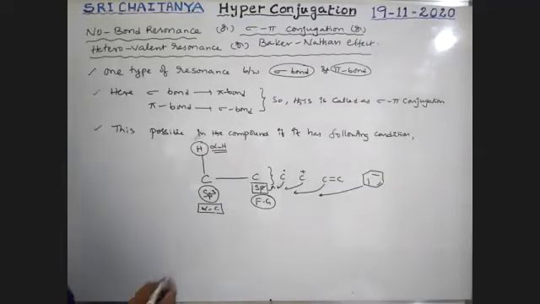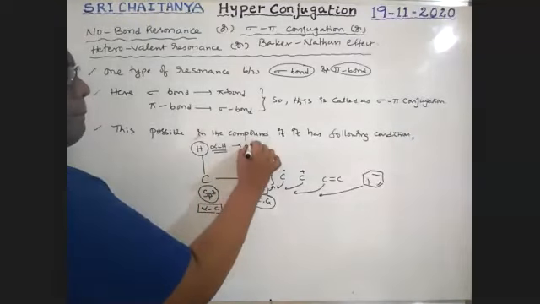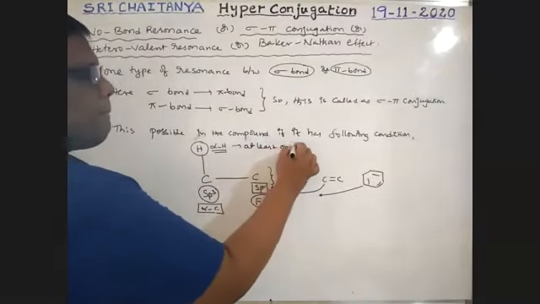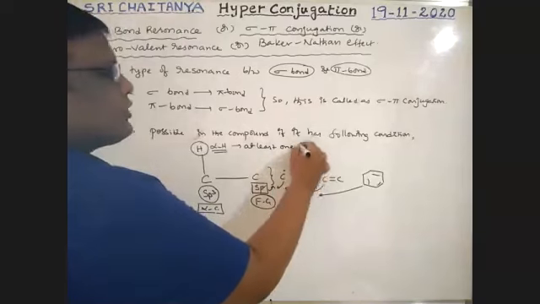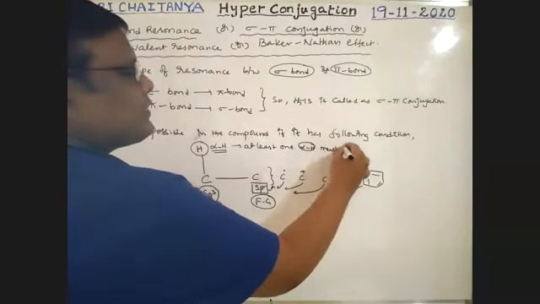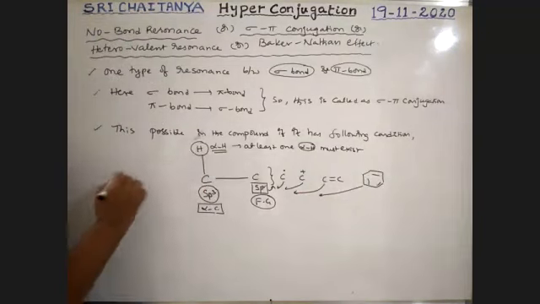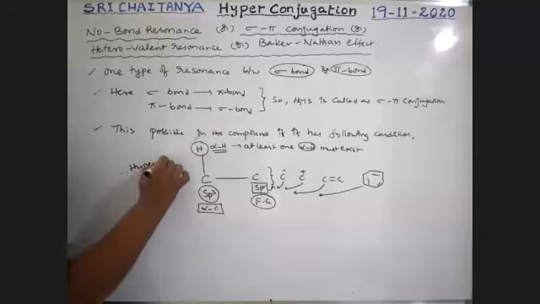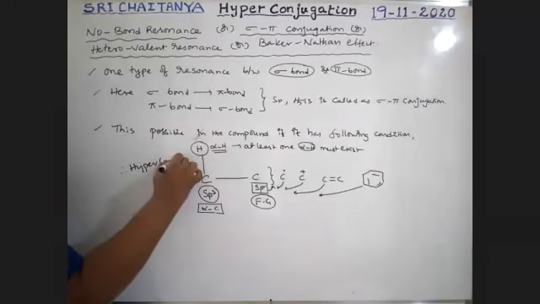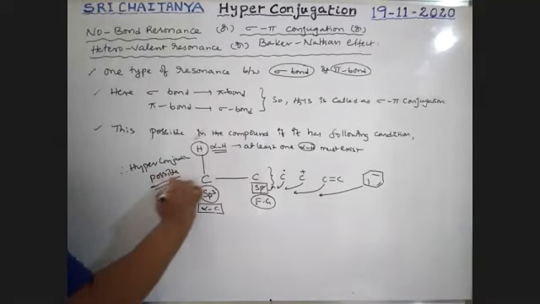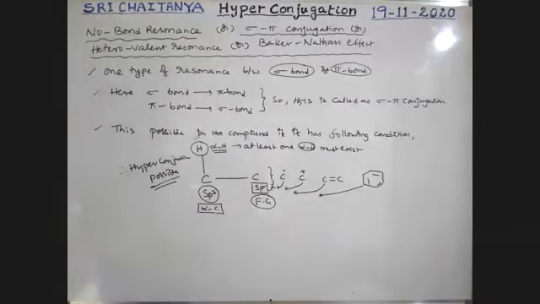So the first point, this is the condition: at least one alpha hydrogen must exist. Therefore, hyperconjugation is possible. This is the condition required for hyperconjugation.